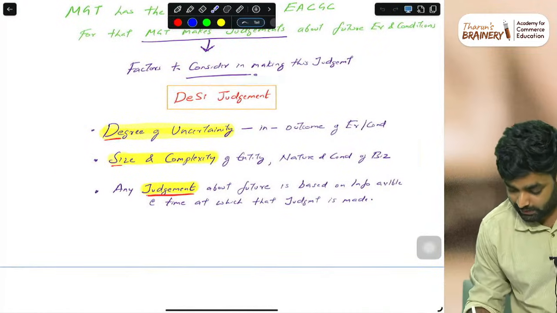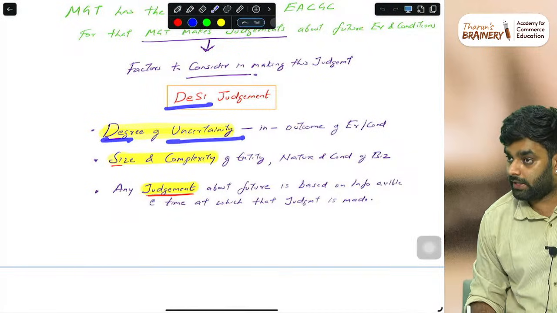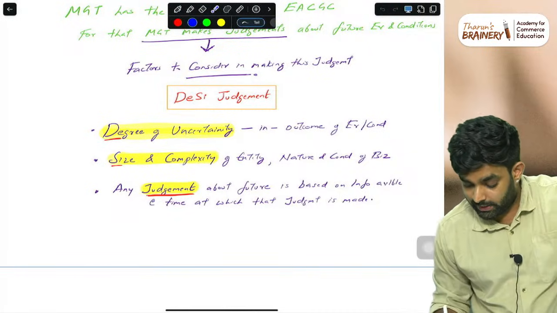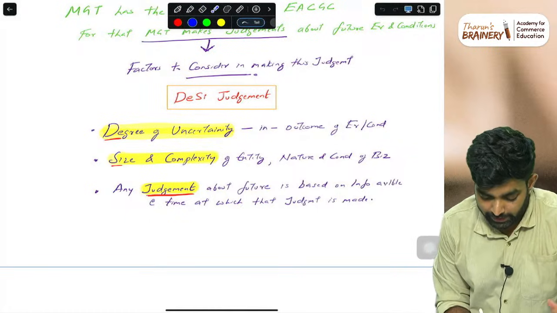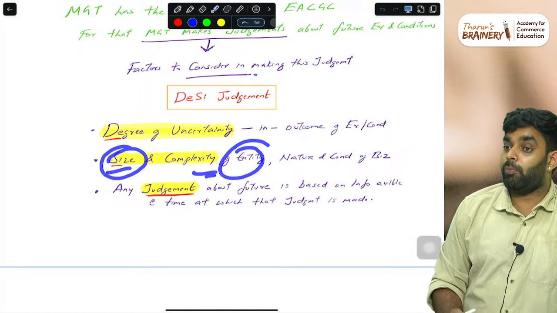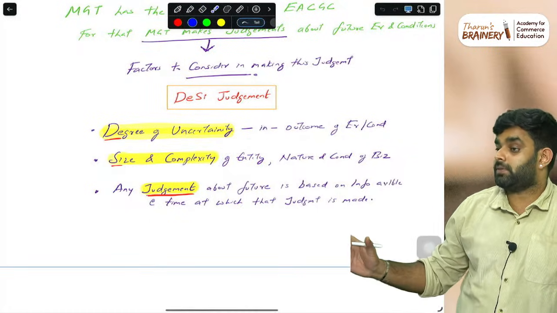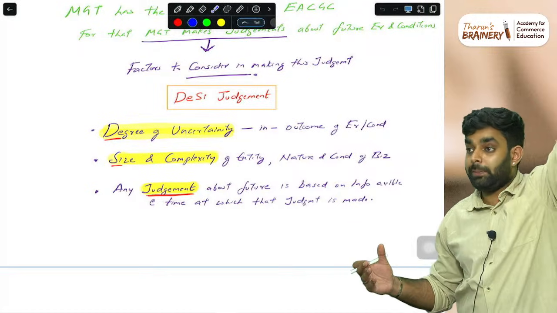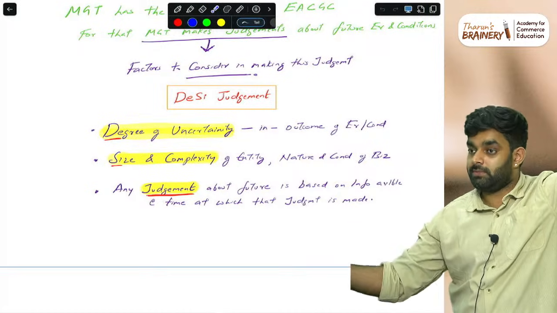That is the degree of uncertainty: they will check what the uncertainty is, that is, the outcome of all the events. Then the size and complexity of the entity, how big the entity is. If we are losing 80% of customers, our entity is very big, so compared to that, what is this? Like that you will assess.